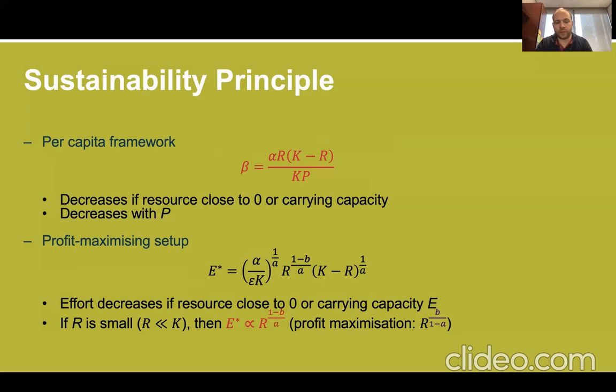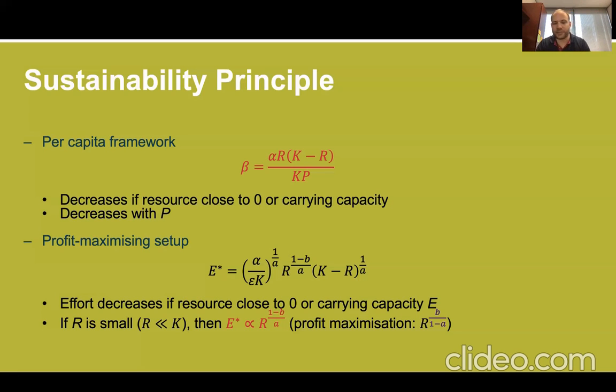On the other hand, in the profit maximizing setup we find a slightly more complex expression. What's really important is that the effort also decreases if the resource is close to 0 or the carrying capacity. And if R is fairly small, typically a lot less than K, then the optimal effort that comes from the sustainability principle is again R to a certain power. The exponent itself is quite different from the one we would get in the profit maximization.